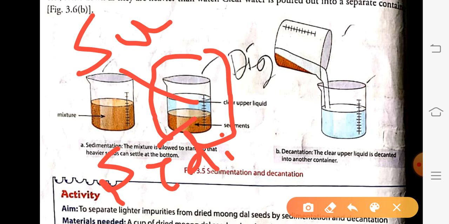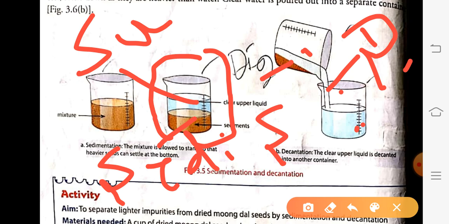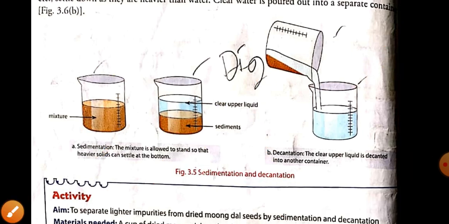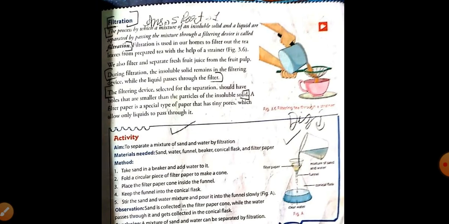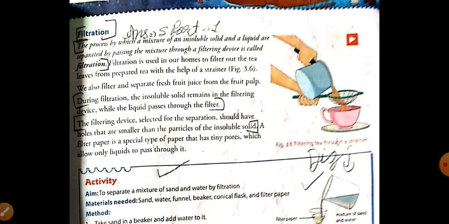Okay, now next, when this pure water is poured into another container without disturbing the sediment, this method is called decantation. Next method we have seen is filtration. Filtration is a method in which the insoluble solid and liquid are separated with the help of a strainer or with the help of a filtering device.